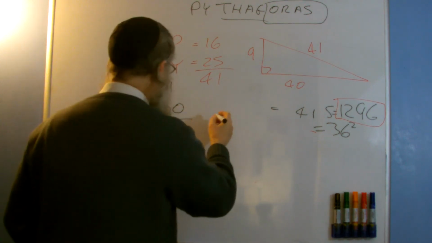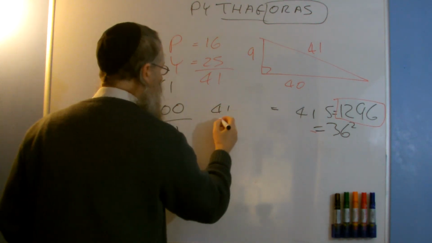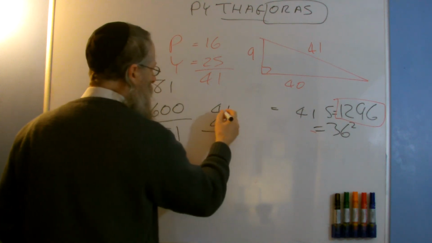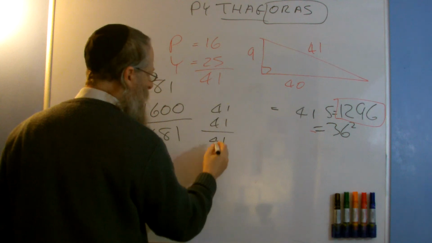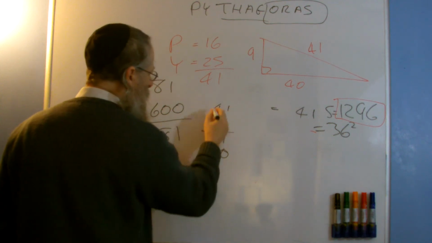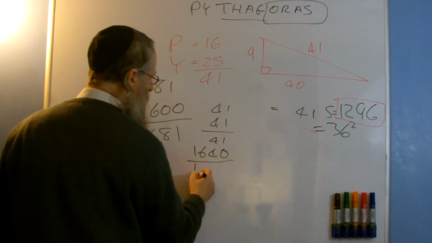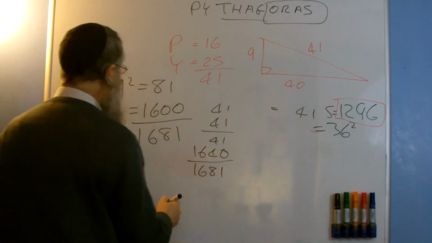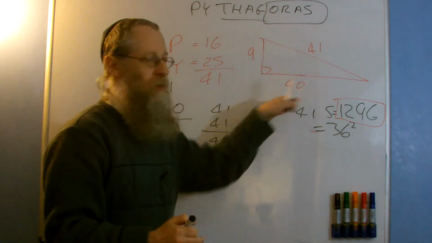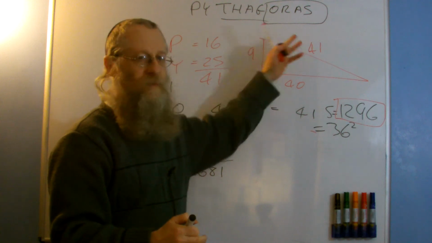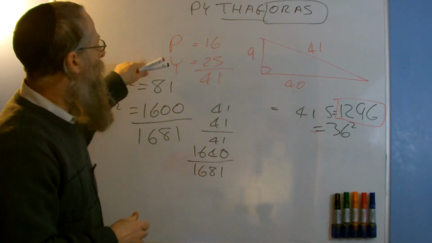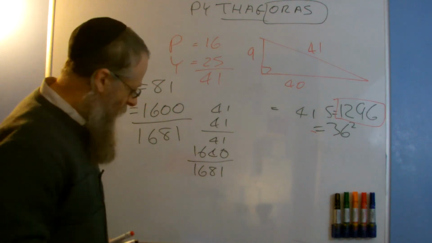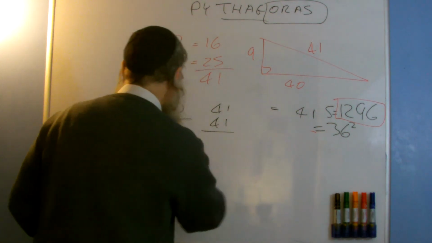If I work out 41 squared, 41 times 41, I get 1,681. So this is a right angle triangle. A 9, 40 and 41 is a right angle triangle, with 41 being the hypotenuse, which is connected to pi. Okay, so far for that.